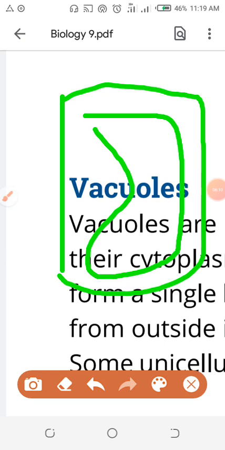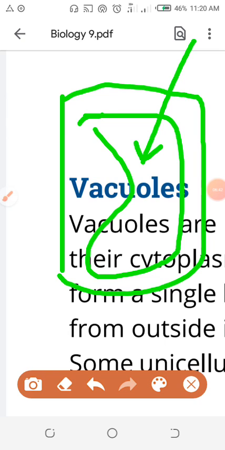The reason is that water molecules enter the plant cell from high concentration to low concentration, which is the process of diffusion. I am not going to highlight diffusion and osmosis here because I will discuss them separately, but when molecules flow from high concentration to low concentration, the process is called diffusion. Now this vacuole in the plant is standing proudly at the center of the cell. Why is it at the center of the cell?